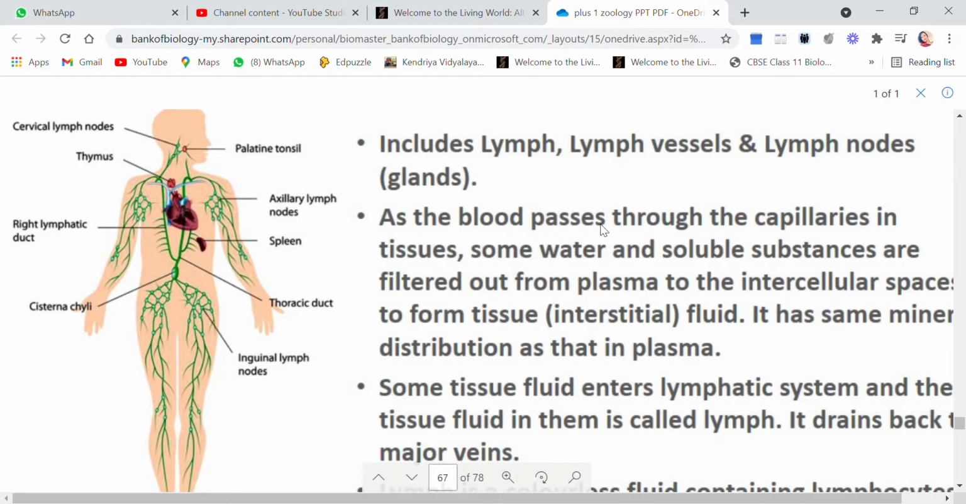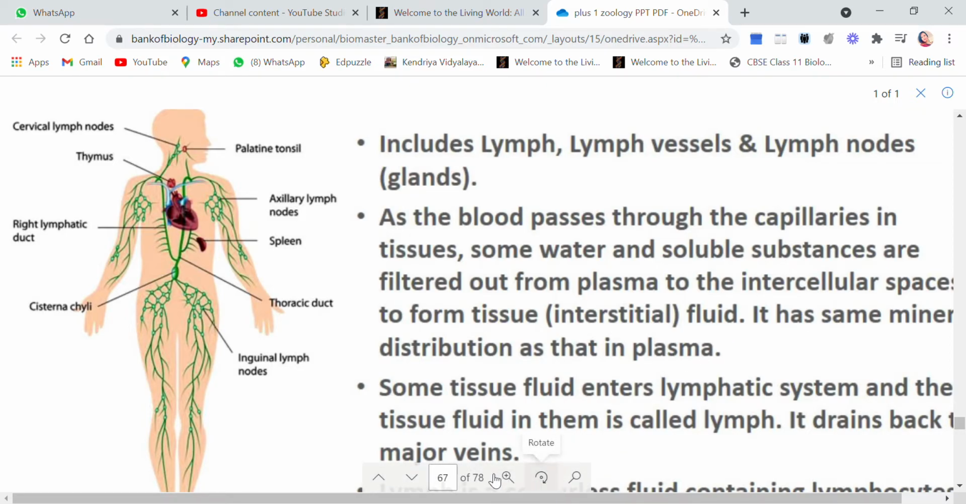As the blood passes through the capillaries, there are three blood vessels: arteries, veins and capillaries. And capillaries are the ones which connect arteries and veins, and they are very thin, very narrow. So as the blood passes through the capillaries in the tissue, some water and soluble substances are filtered out from plasma into the intercellular spaces to form interstitial fluid.